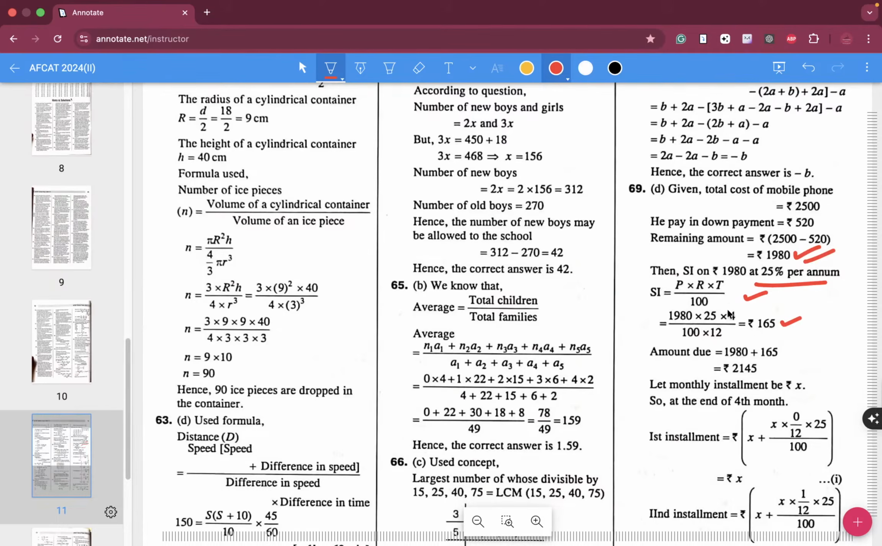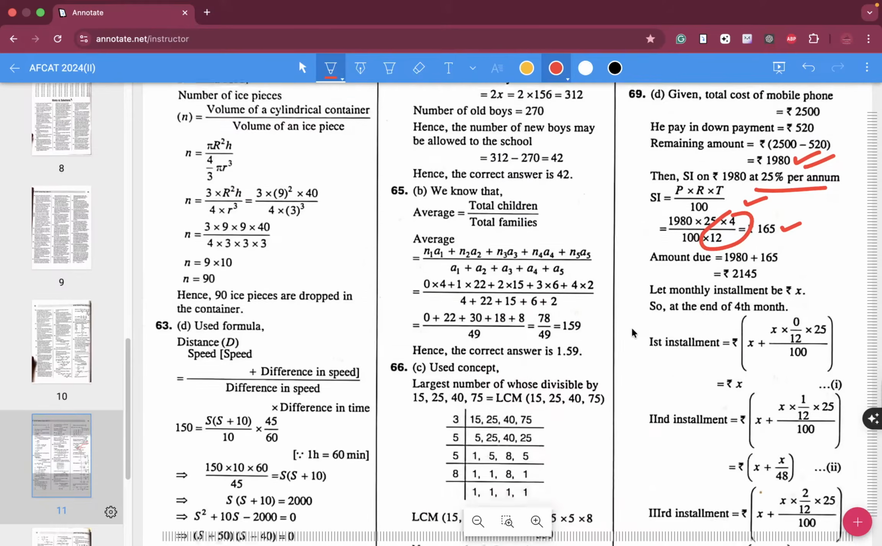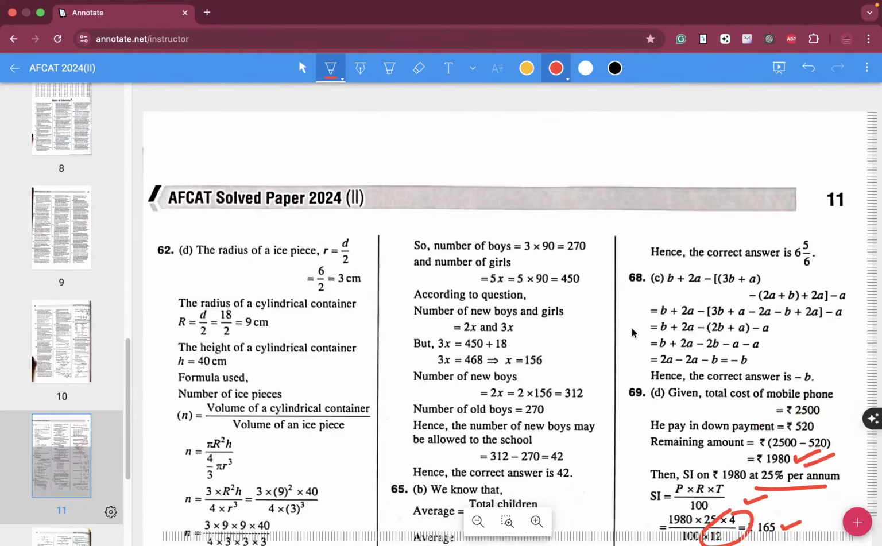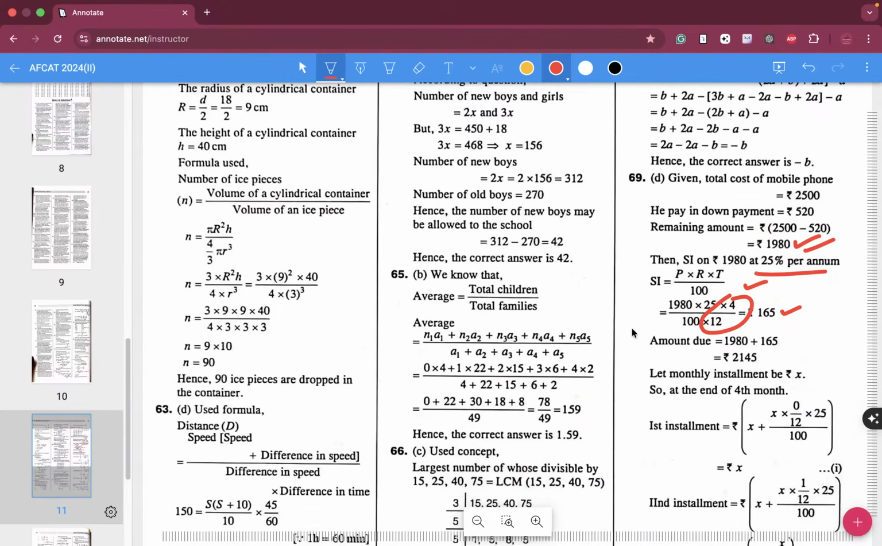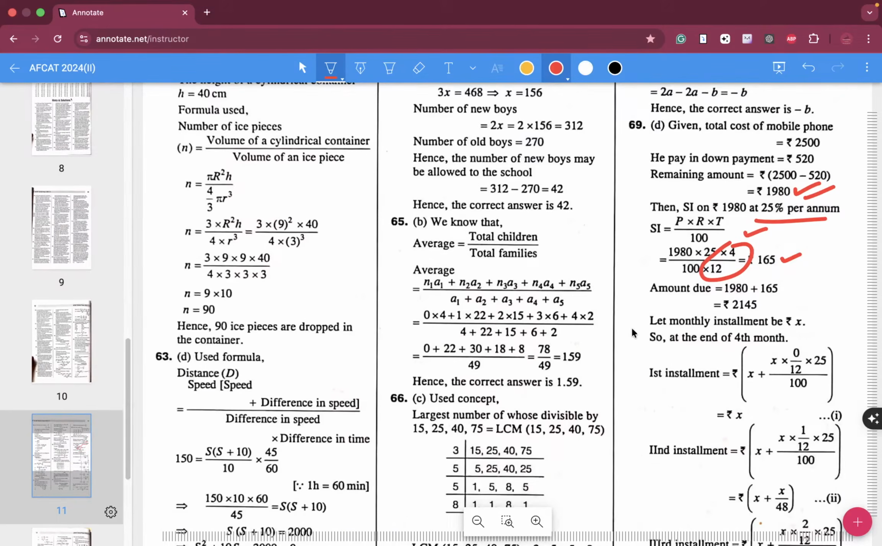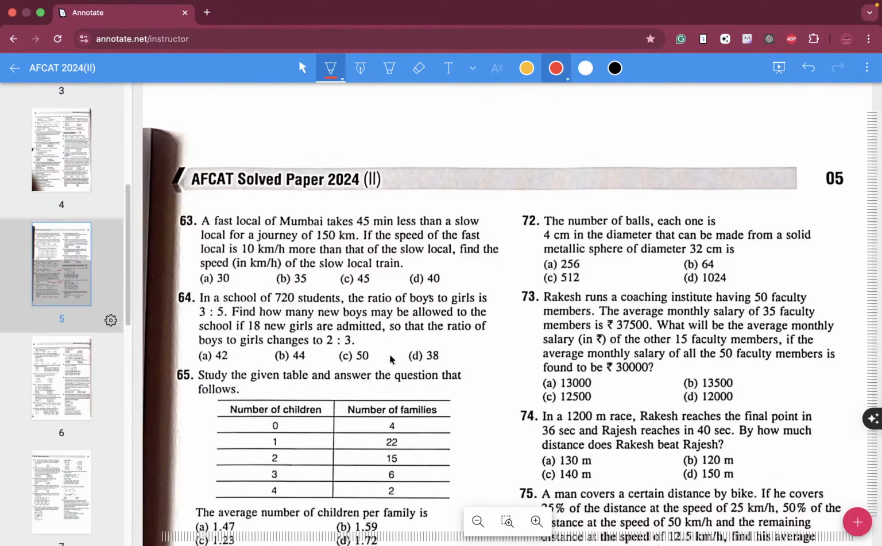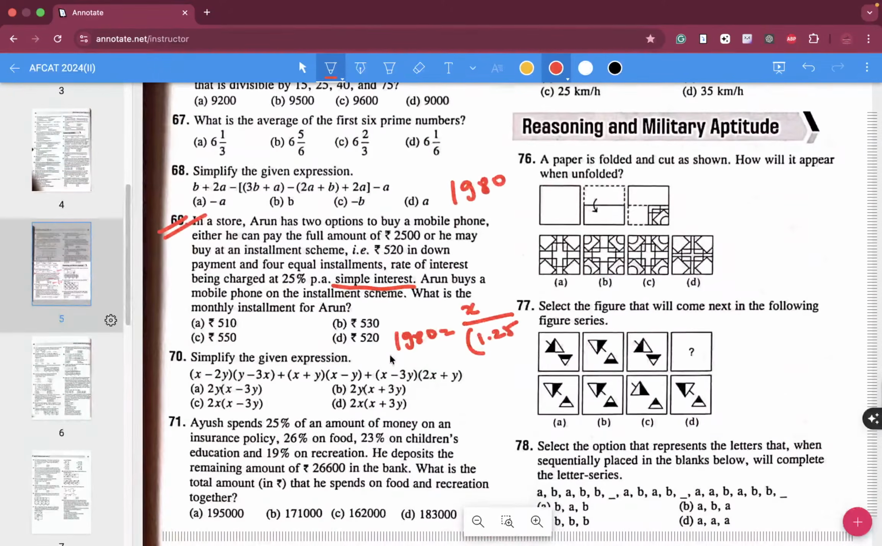Why have they given 4 by 12? That is also one of the problems. So at the end of 4 months and all that, that's a lot of problems over here. We don't exactly know when exactly the installment payments are being made over here.